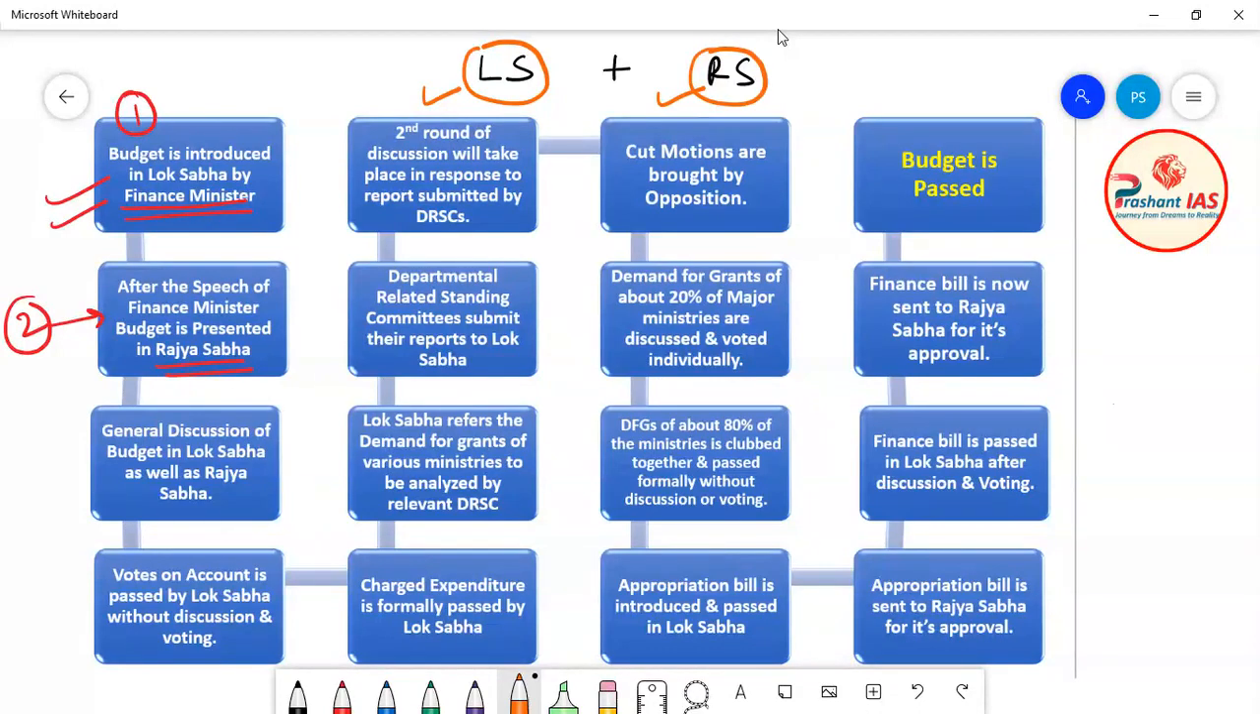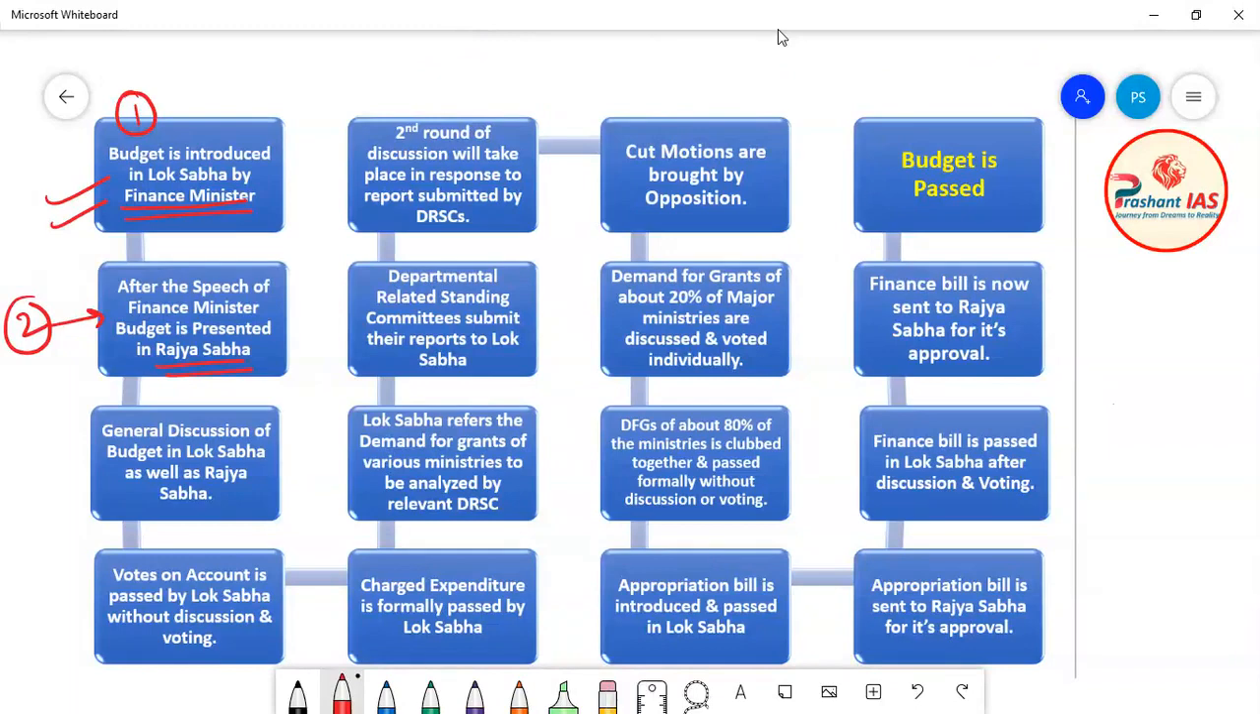Then it means that the budget is actually presented in Parliament. So what I am saying is that once the budget is presented to Lok Sabha, and after that it is presented to Rajya Sabha, it means that the budget is presented to both the houses of Parliament. So then we can say that the budget is now actually presented to Parliament.